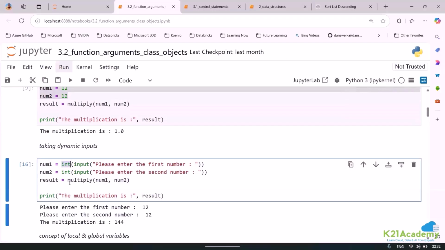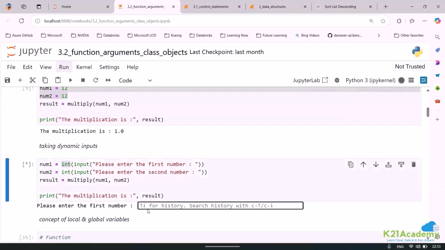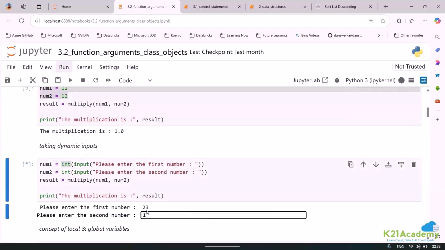Here I am saying enter the first number, enter the second number. This is num1, num2, and then I am saying result. So let me just run this piece of code and see what it is asking. Enter the first number, let me put 23. Enter the second number, let me put 10. And then we know what it is going to do. 23 minus, right now,